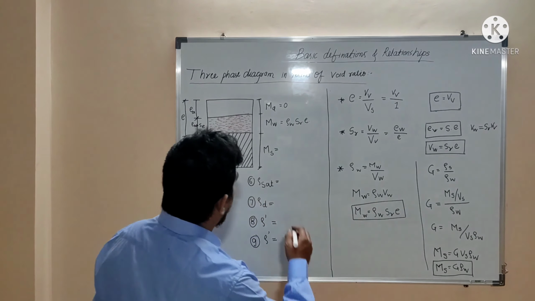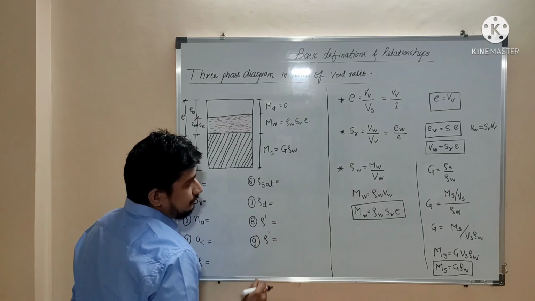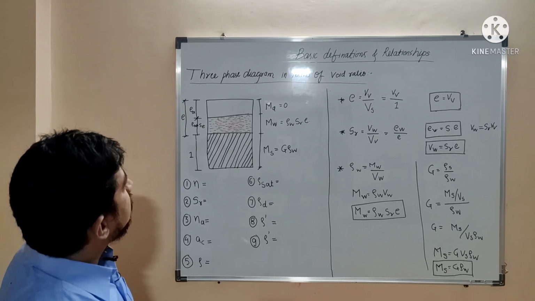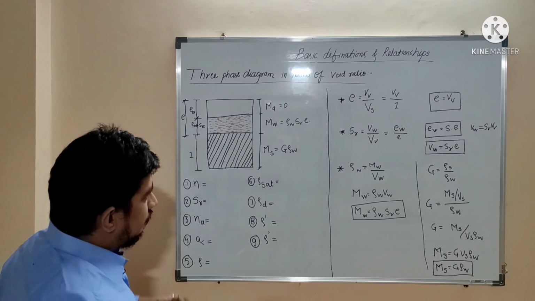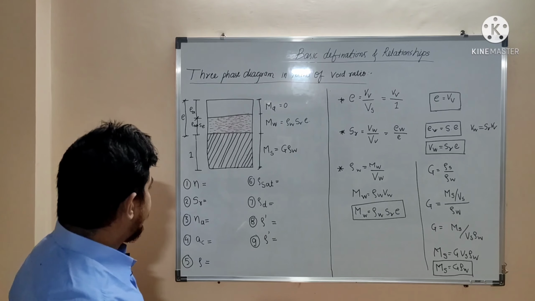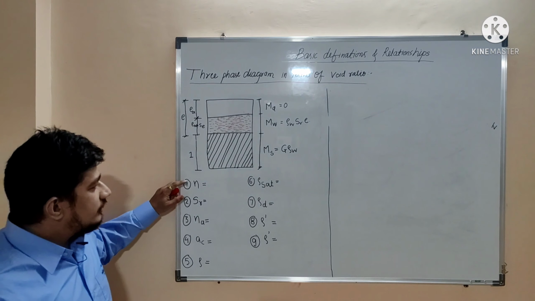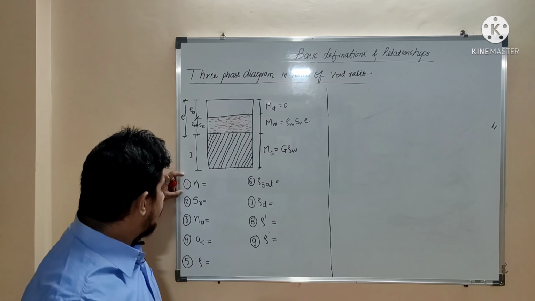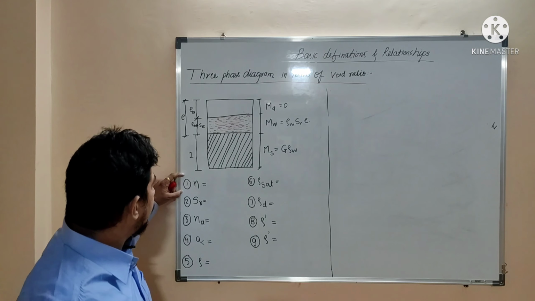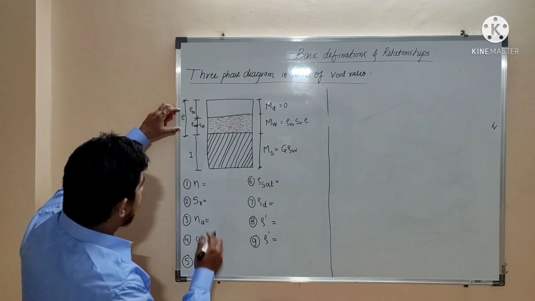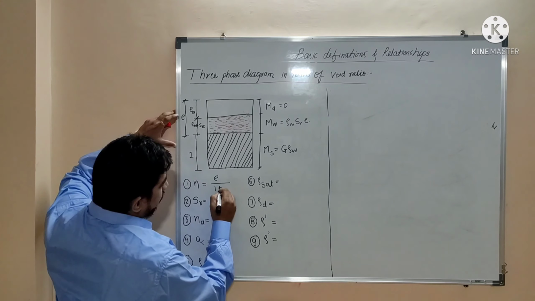Isn't it? So ms can be written as G multiplied by rho W. Okay, so the three-phase diagram we have expressed in terms of void ratio. Now we will go for derivation of this formula depending on this. Okay, so very first formula is porosity. Porosity is volume of voids upon total volume. So here volume of voids is E upon total volume is 1 plus E.